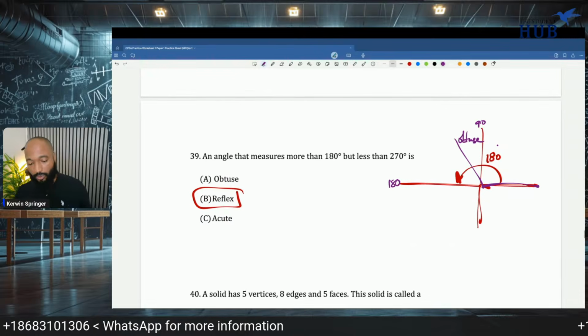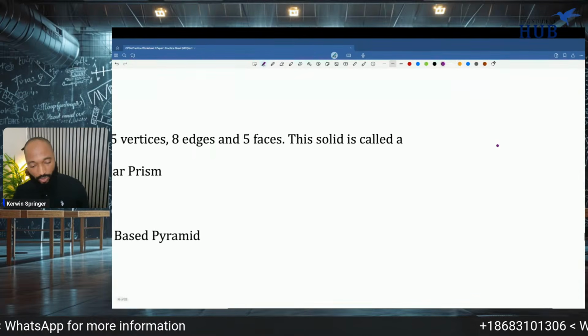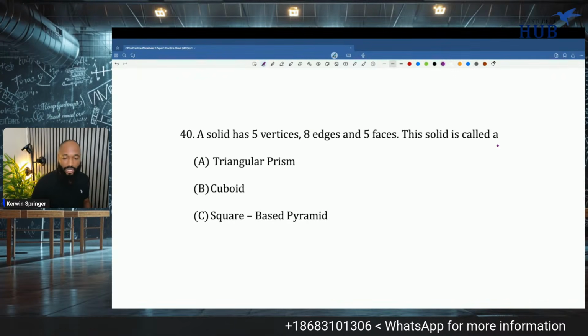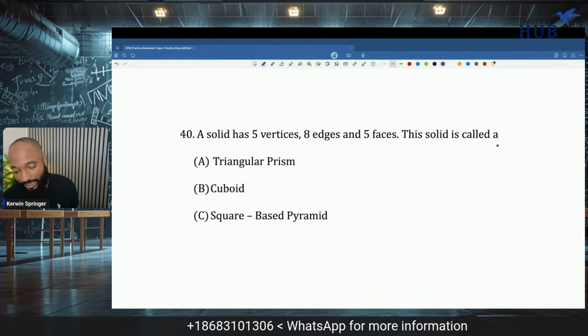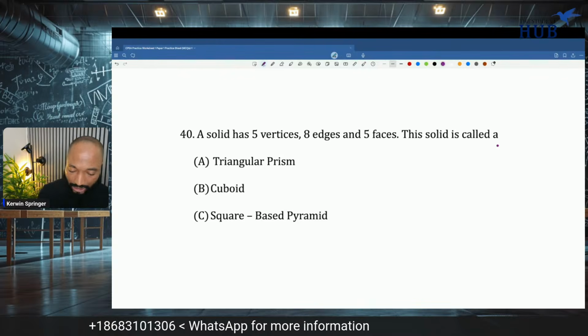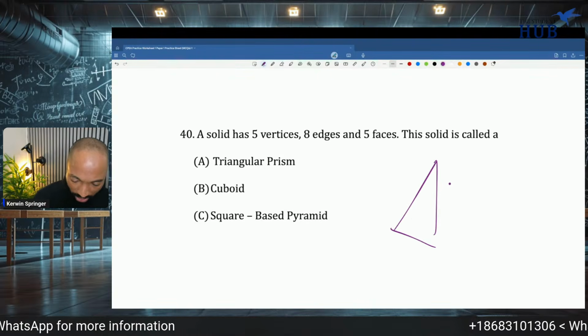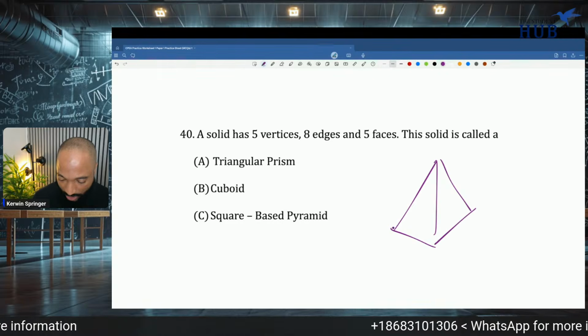We move, we press, we go on to the next one. A solid has 5 vertices, 8 edges, and 5 faces. What? 5 vertices? I'm going to try this triangular prism. It's looking real promising, to be honest.